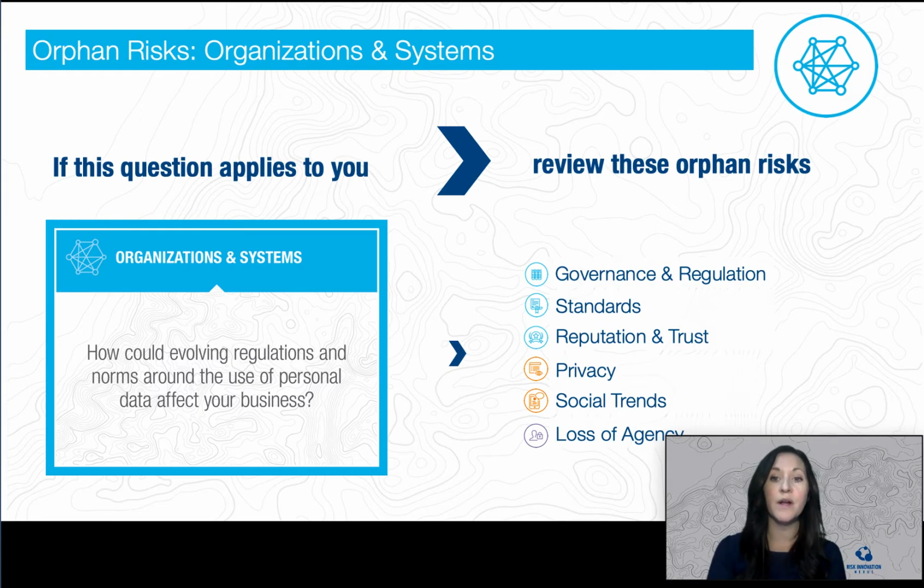Planning for just one of these orphan risks may not be enough to help you navigate forward successfully. So again, we encourage you to make a note of every risk associated with the questions that seem most applicable to your organization or project. Later, we'll introduce additional tools that will help you prioritize these risks and plan accordingly. You can find a full list of questions and their associated orphan risks on our website.